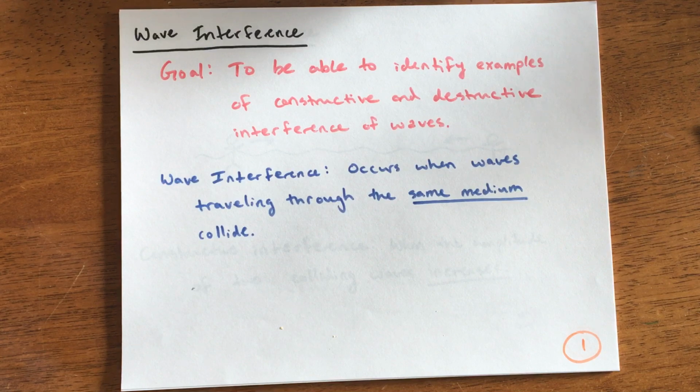Now, there are circumstances where light can run into other light and cause some interference. There are circumstances where sound can run into other sound and cause some interference. So we're going to focus on that today. You can also kind of think of it as it has to be the same type of wave. Okay, let's take a look at our first example.